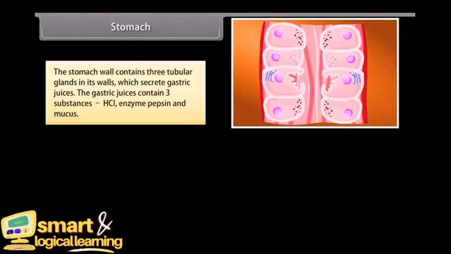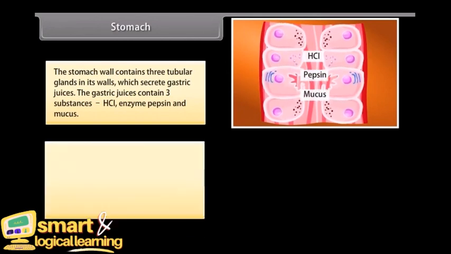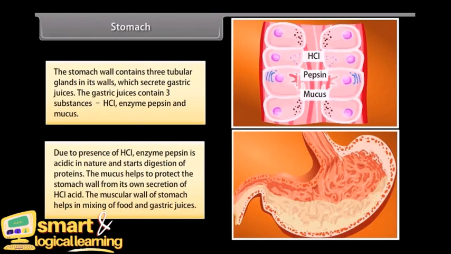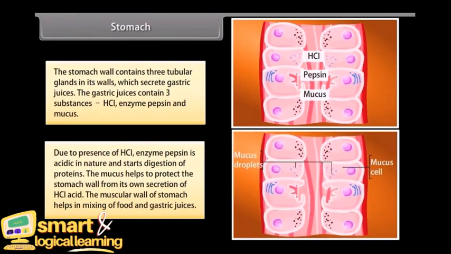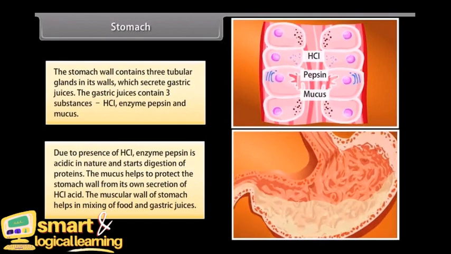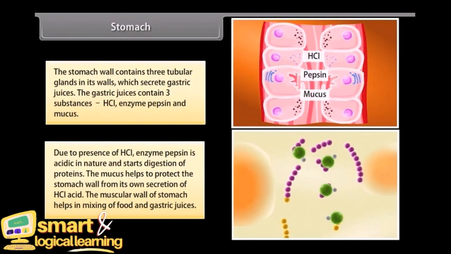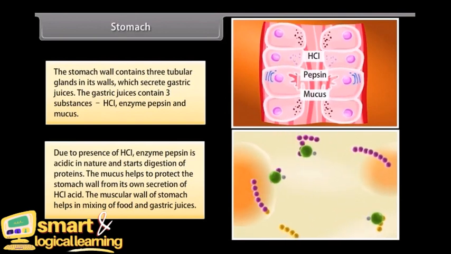The stomach wall contains tubular glands in its walls which secrete gastric juices. The gastric juices contain 3 substances, HCl, the enzyme pepsin and mucus. Due to the presence of HCl, the medium is acidic in nature and pepsin starts digestion of proteins. The mucus helps to protect the stomach wall from its own secretion of HCl acid. The muscular wall of the stomach helps in mixing of food and gastric juices.